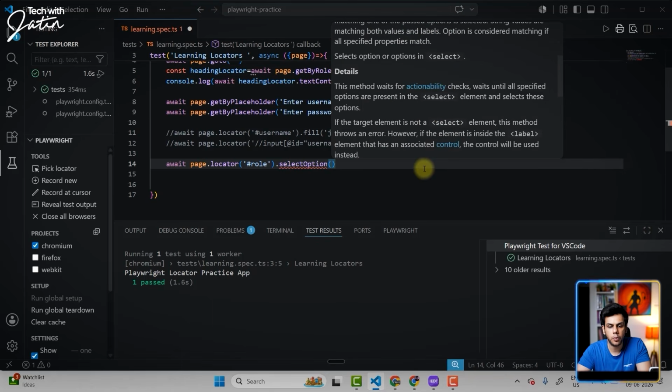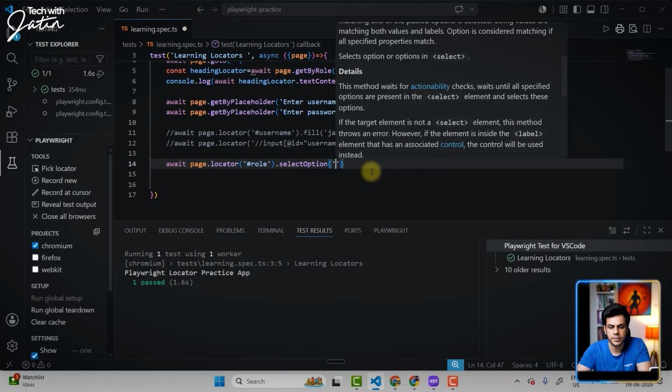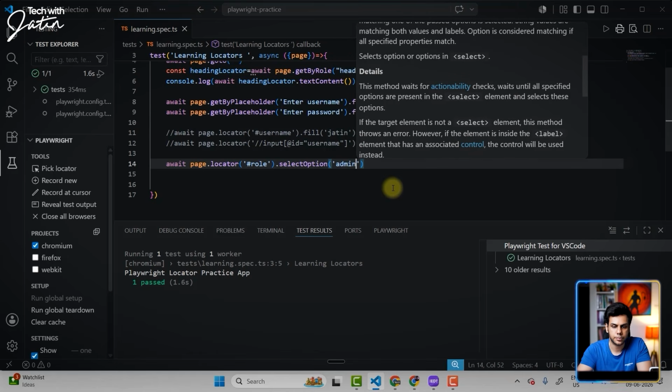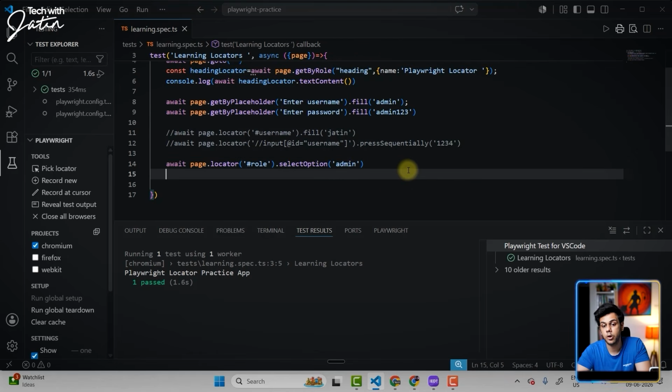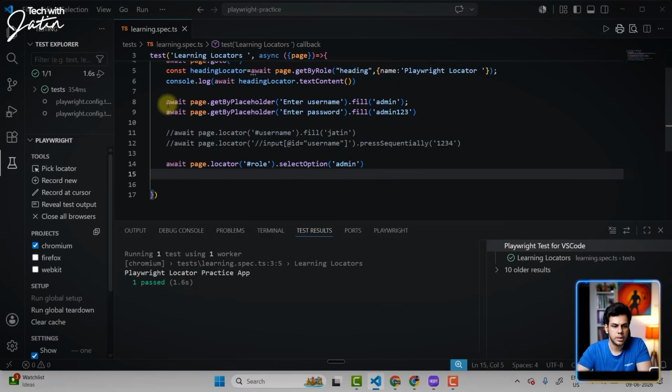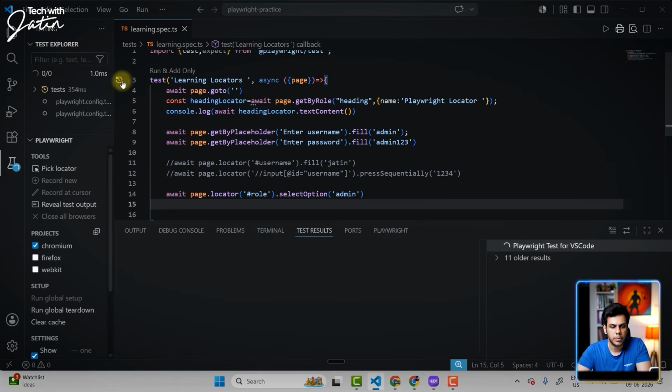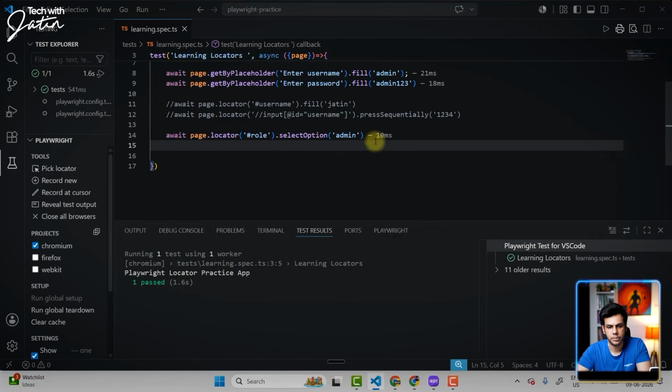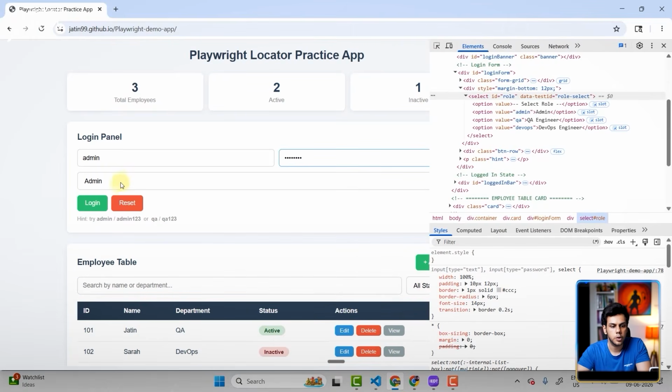So over here, what I can do is I can just give something like admin. Okay. The select option is admin. Now, if I go back over here, here you will see the value is admin. Are you getting the point? So let's save this. Let's click on the play button one more time. And you will see that this particular stuff has also been executed. It took 10 seconds to do that. So if I go back, you will notice admin is selected over here.